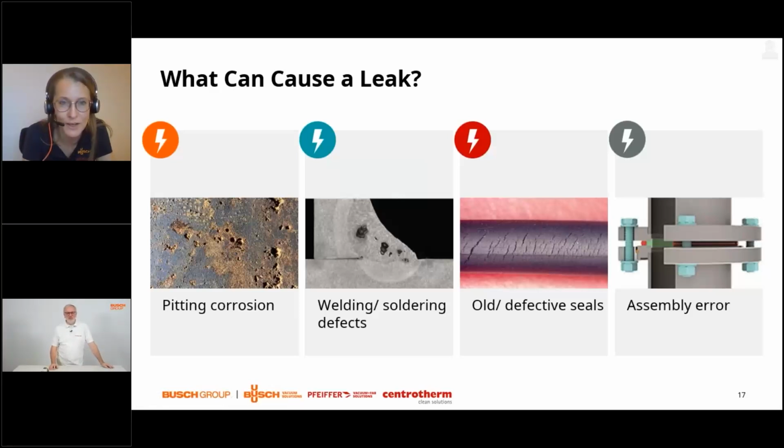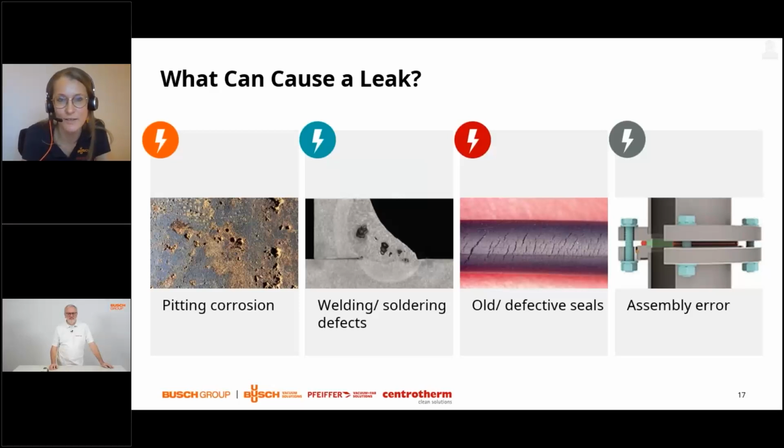The first one we have selected is pitting corrosion. Pitting corrosion means that you will have, especially on metal surfaces, small holes in the material, and this surface defect can create leaks in your installation.